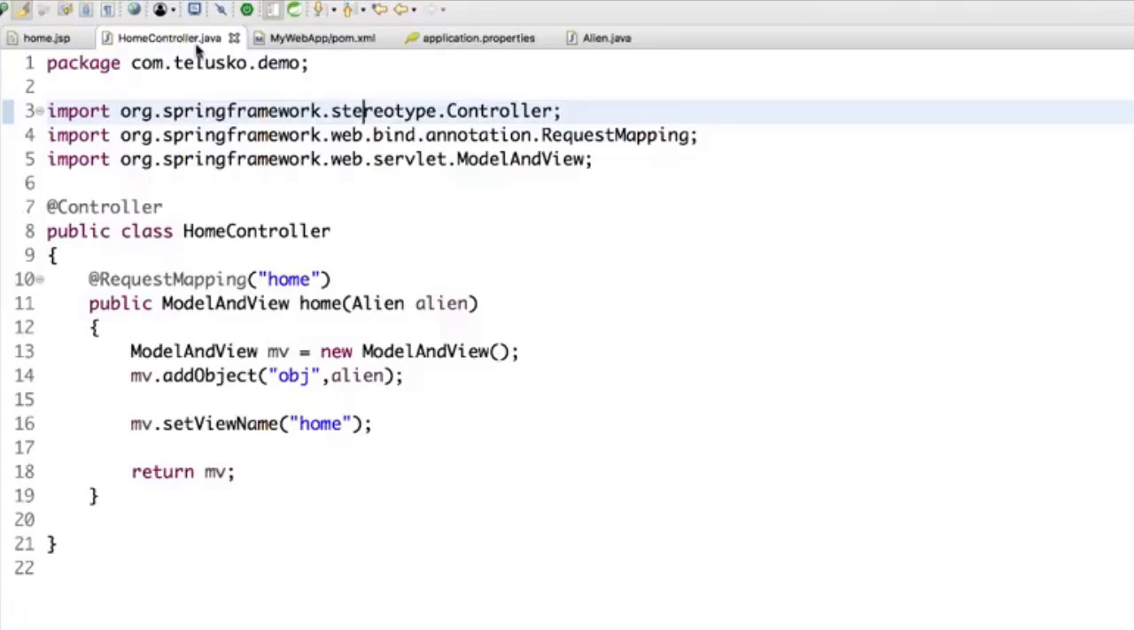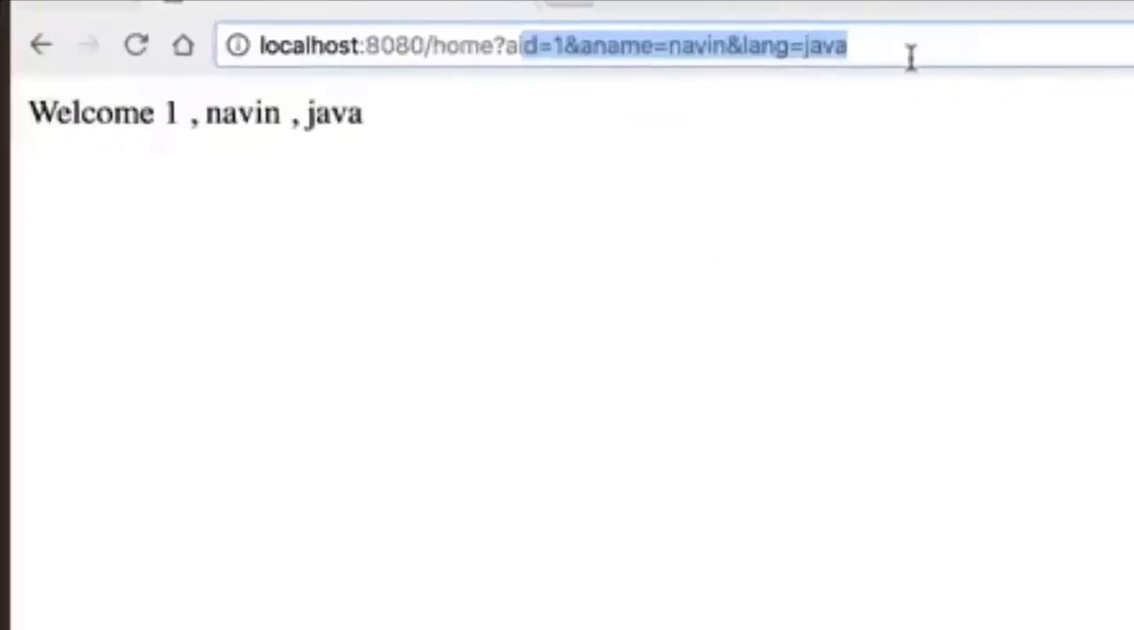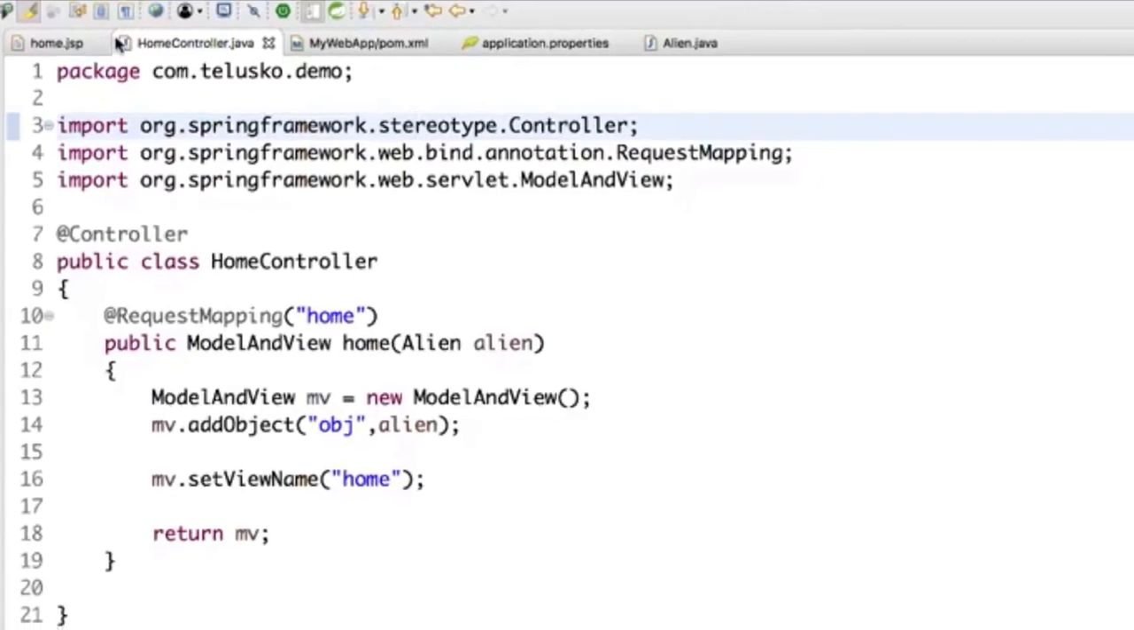Now, if I just want to make one change here, what if I want to implement REST services? For example, instead of sending data in this way, maybe I want to send data in JSON format. Maybe I want to accept data in JSON format. Maybe I want to give a proper link for the hierarchy. How will I do that?